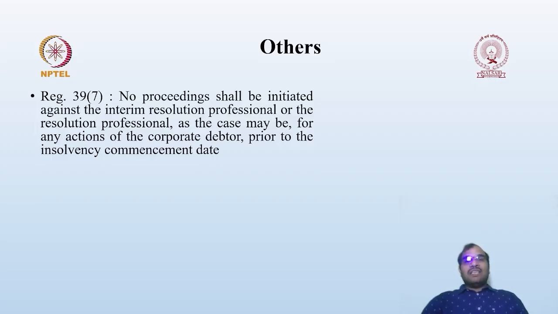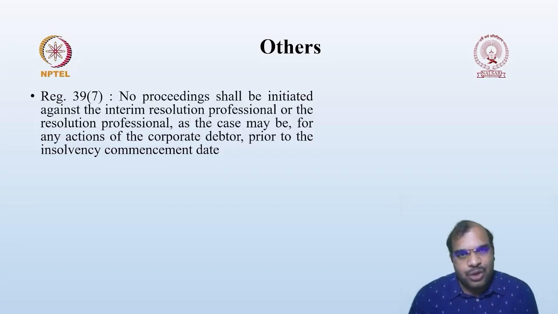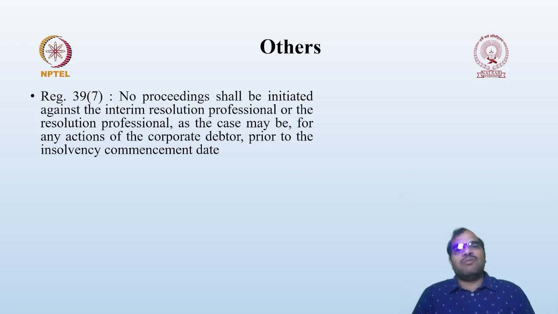But if any activity is done before the CIRP, then the resolution professional shall not be responsible, because it was done by the previous management. So you cannot initiate any action against the interim resolution professional for any action of the corporate debtor before the insolvency commencement date.